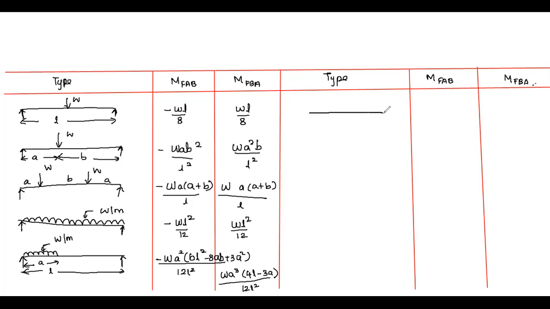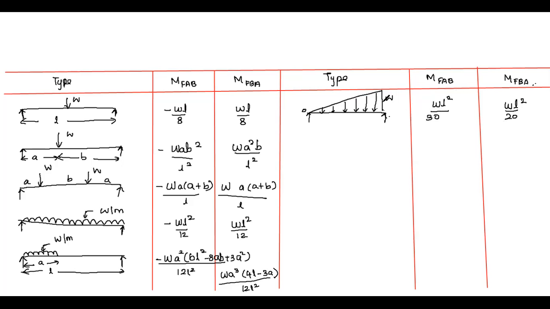When the beam is subjected to uniformly varying load of intensity W at the right end and 0 at the left end, then it will be WL square by 30 and WL square by 20.